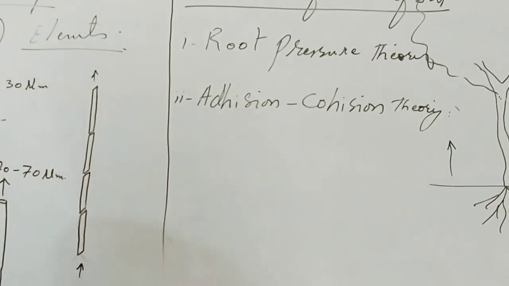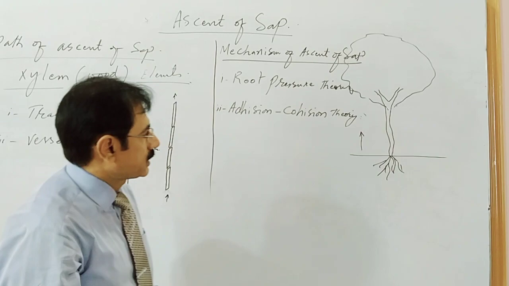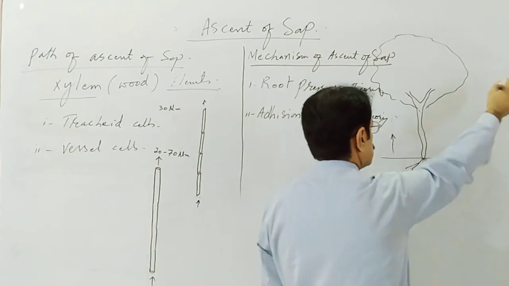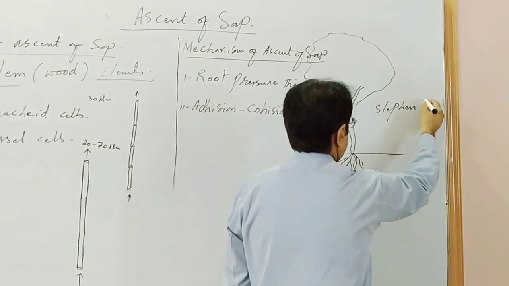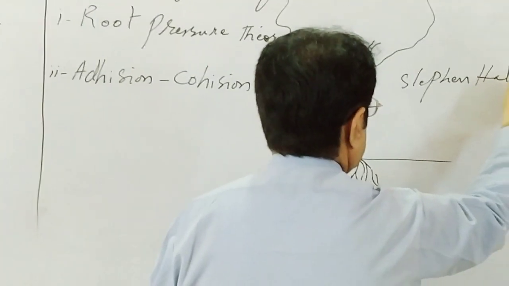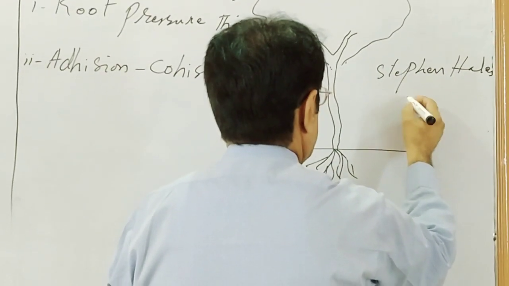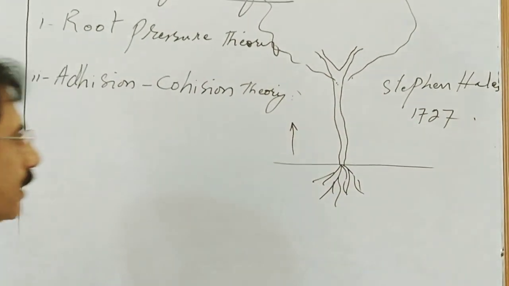This root pressure theory was proposed by a scientist named Stephen Hales. He proposed his theory in the year 1727.